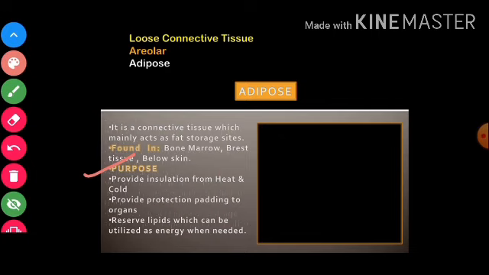It also provides protective padding to organs. If so much fat is added to tissue, it acts as a cushion which provides protection to organs, right? It is a reserve lipid which can be utilized as energy when we need it.